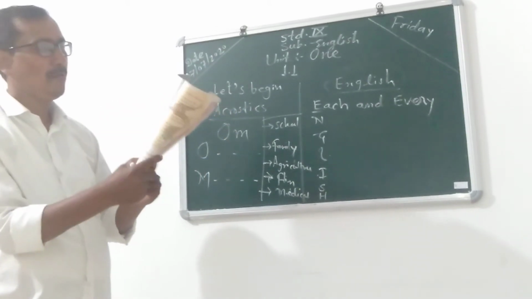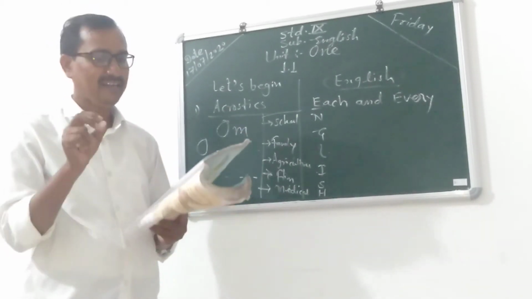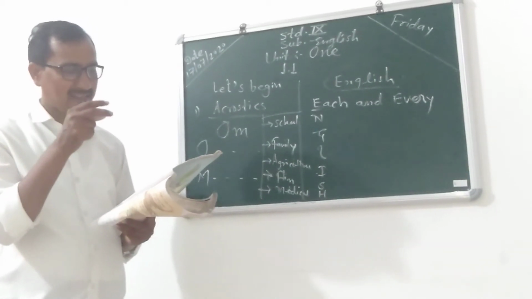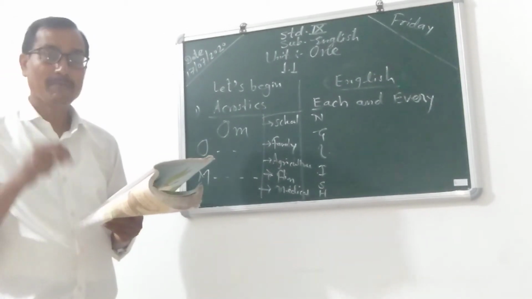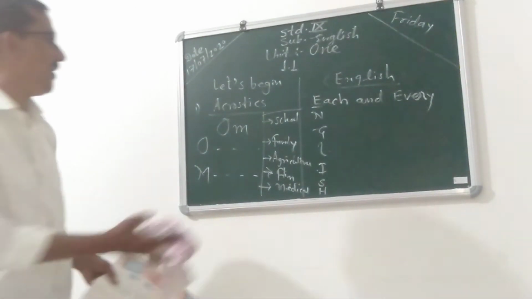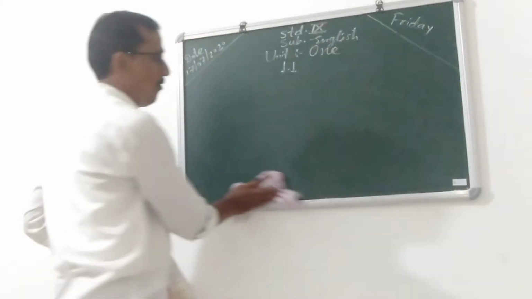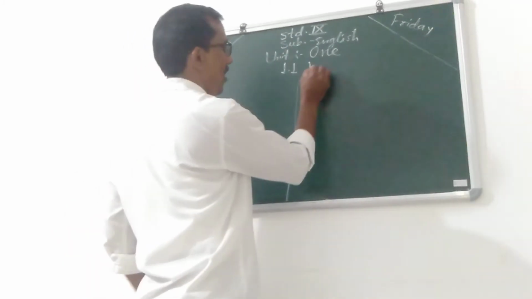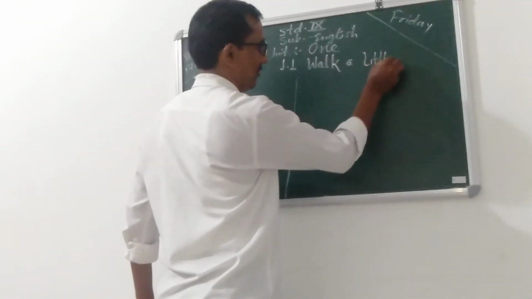Before reading the poem, walk a little slower. Before starting the poem, there are 2 activities: warming up activity and my thoughts. Warming up activity. Here, walk a little slower.